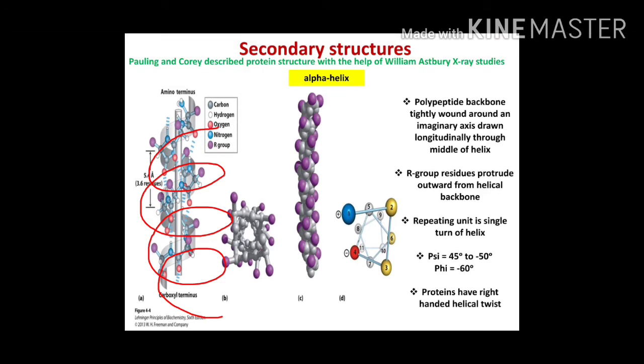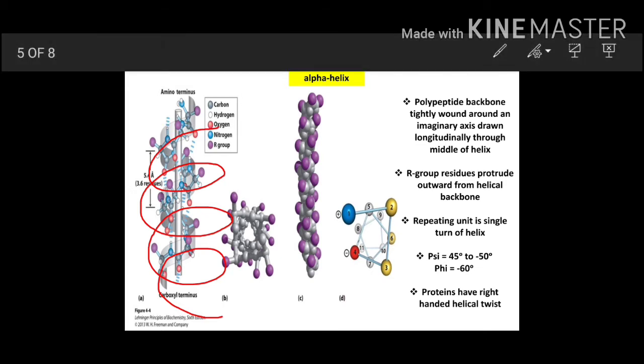The first point I already told you: the polypeptide backbone is tightly wound around an imaginary axis. Now whatever these R groups are, they protrude outside from the helix. The purple portion is the R group which protrudes outside from the helix. Then what is the repeating unit? The single turn is the repeating unit. The first repeating unit, second, third.